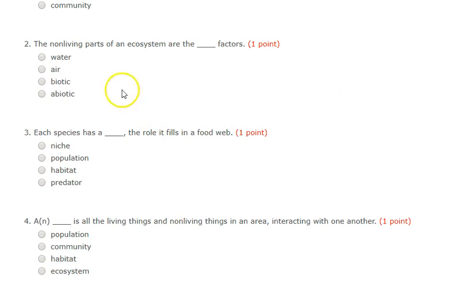Number 2. The non-living parts of an ecosystem are the what factors? Again, non-living parts. Is it water, air, biotic, or abiotic?